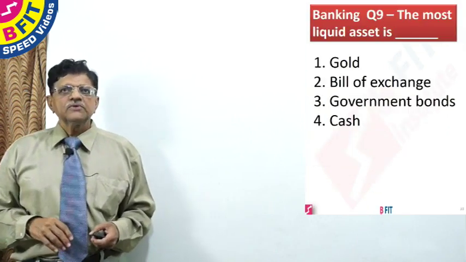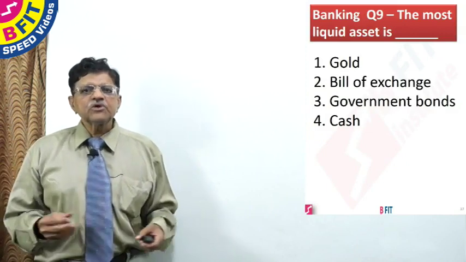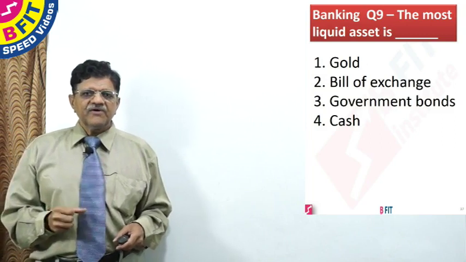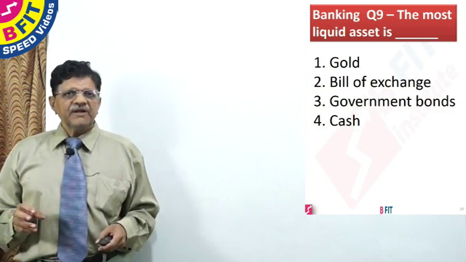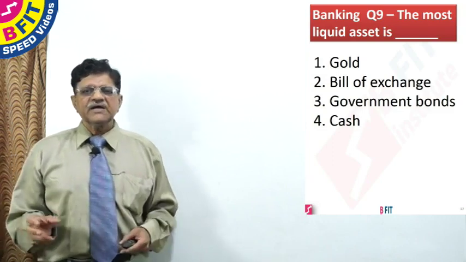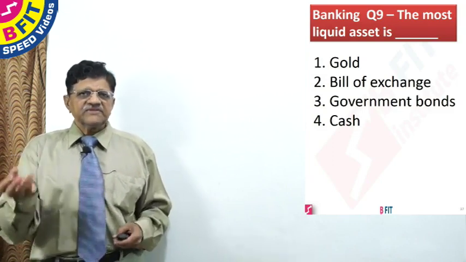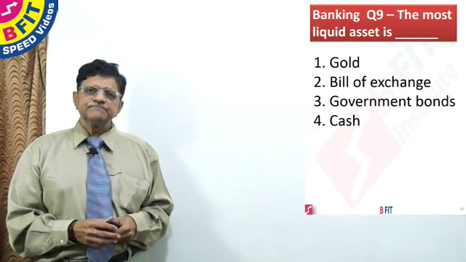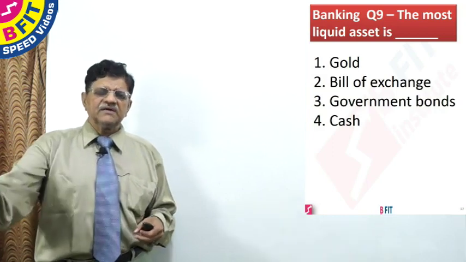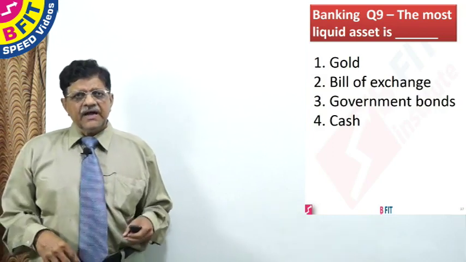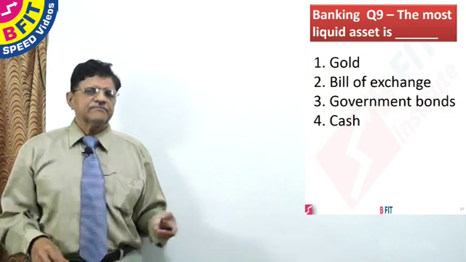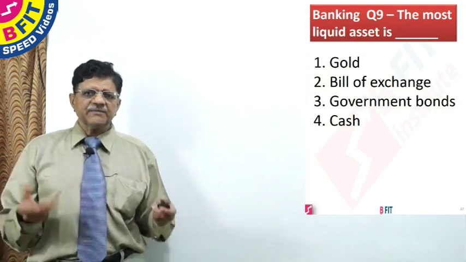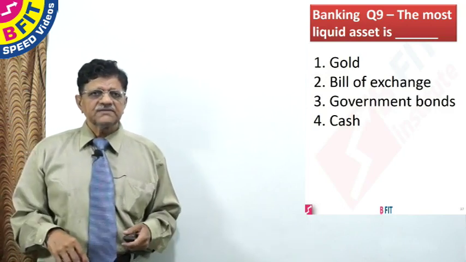Next, let us go to another interesting question. The most liquid asset is what? We have got various options: gold, bill of exchange, Government of India bond, cash. Of this, gold and Government of India bond are almost near cash, because you can sell gold in half an hour. In a Government of India bond, you can sell it in one day and you will get full money. Of course, a bill of exchange may take some time to realize. It is a very doubtful case.